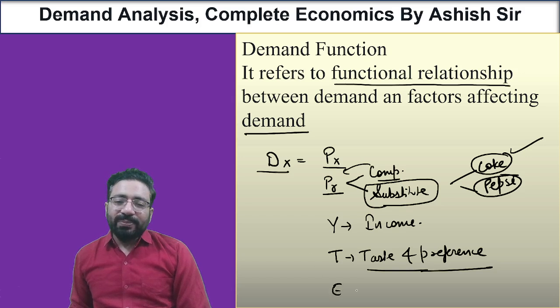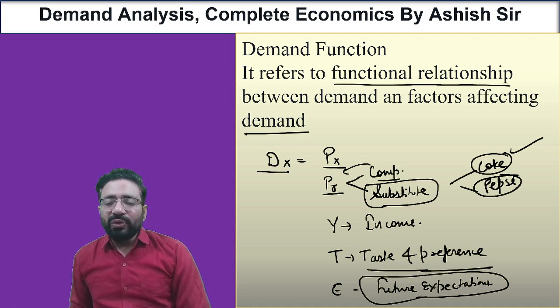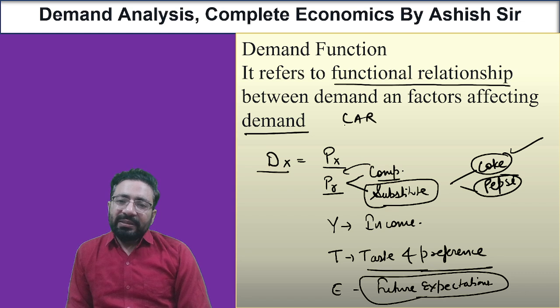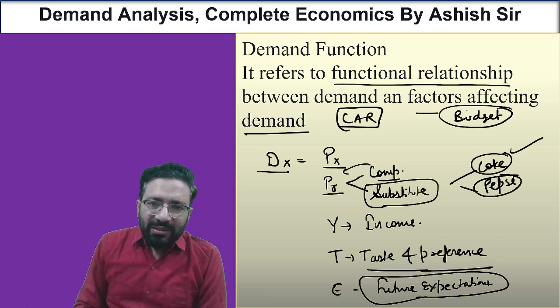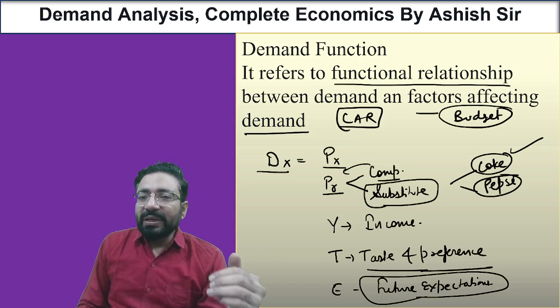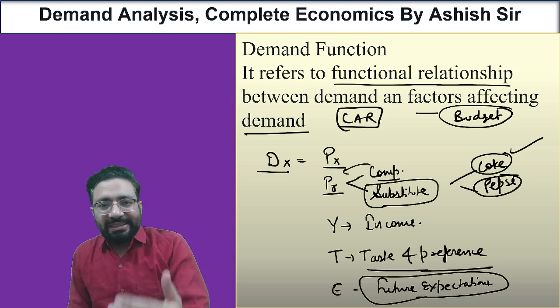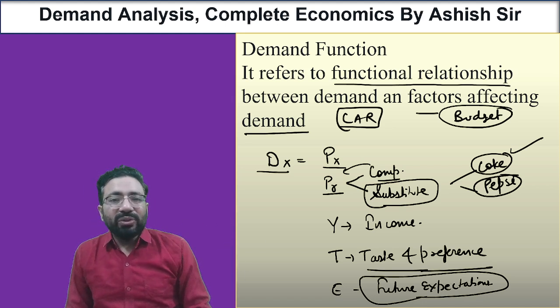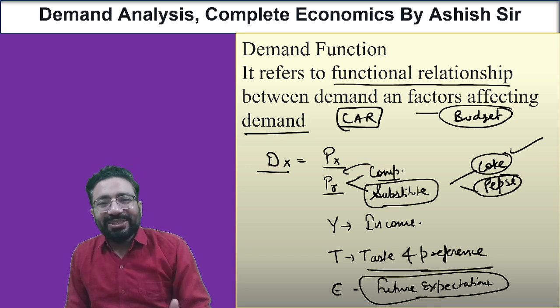Then E, future expectations about price. Suppose you want to purchase a car and it is expected that in the upcoming budget there will be some reduction in the prices of cars. So you will postpone the decision and not purchase currently; you will purchase in the future because you know that prices are going to fall. But if you come to know that prices are going to rise, you will purchase it today.